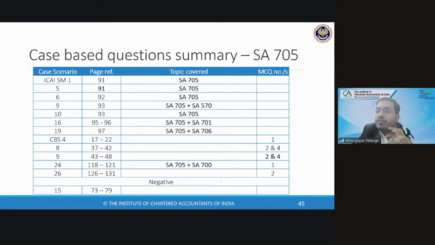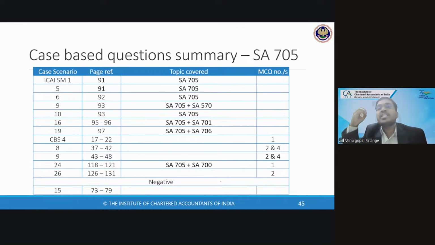So what have we covered today? We have covered audit versus certificate, what is notes, what is qualifications, what is the audit report. We have covered SA 700, objective and purpose, which we have also linked to SA 705. We have covered SA 701 in detail and understood key audit matters.